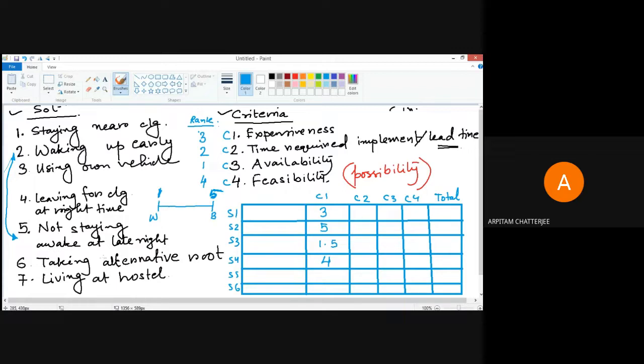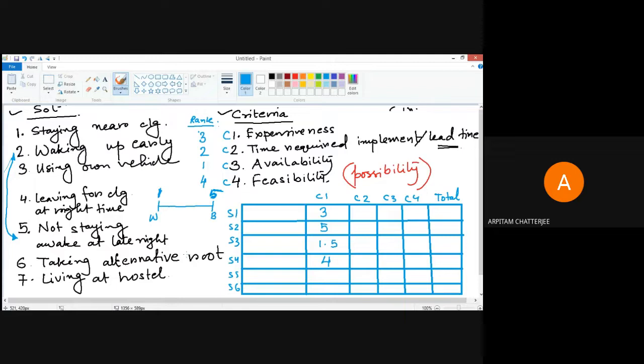Okay, taking alternative route, this may have different impact. Suppose you go to a route which is very cheap and that's why you take so much time. But you take a route which is much faster, but it is expensive. So whether you are going to take that route or not, that's up to you.